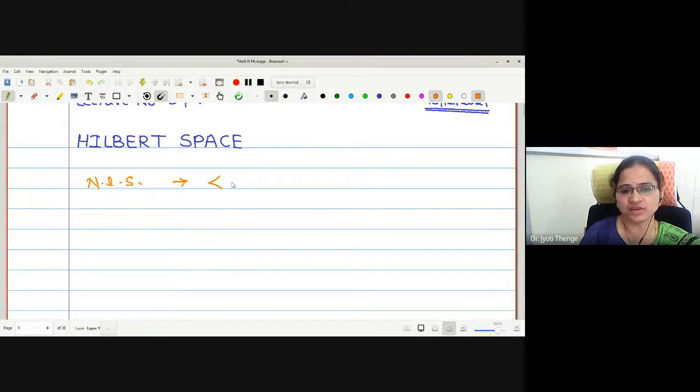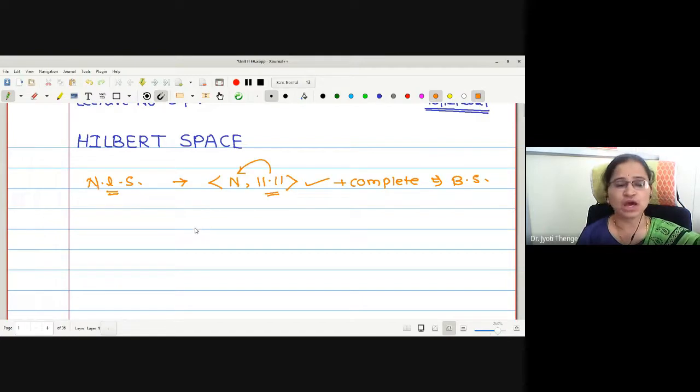What we have seen in the normed linear spaces is a vector space, say N, equipped with the algebraic structure norm. What is the meaning of this? The norm is a distance measuring or length measuring function defined on the vector space N. That is, the length or the distance measured in the vector space N is calculated with the help of the norm, and the space is called a normed linear space. And if we add the completeness property, it will give you the Banach space.